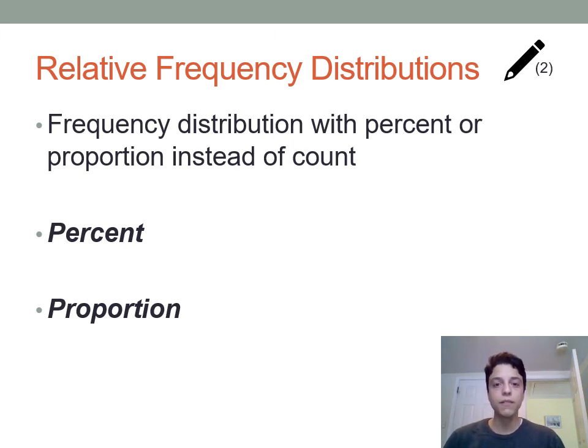And the key thing about a relative frequency distribution is that it just tells you, relative to the number of observations you have, how is the data broken up between the different variable attributes you can have. All right, so with that in mind, we're going to hop right back over to the document camera and add percent and proportion to the frequency distribution that we just made over there.